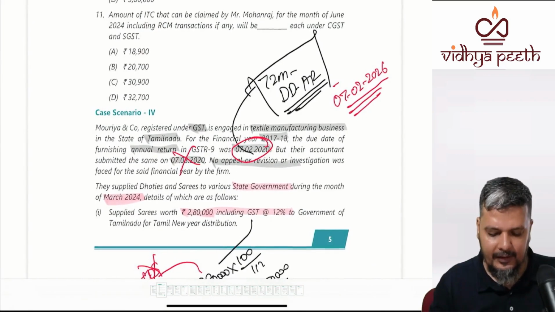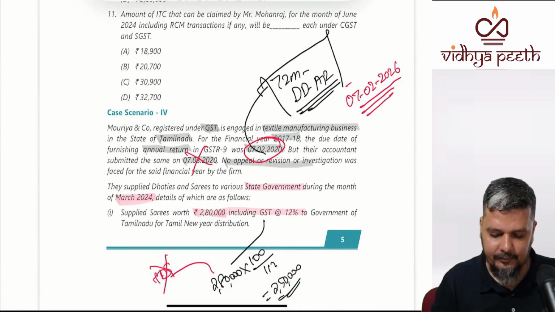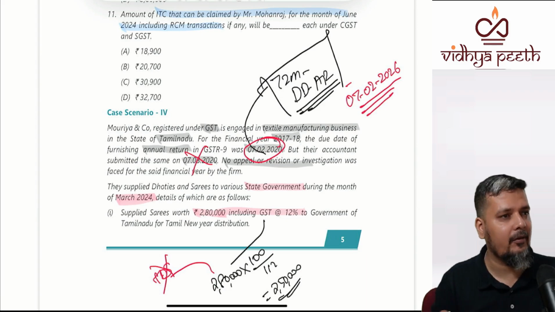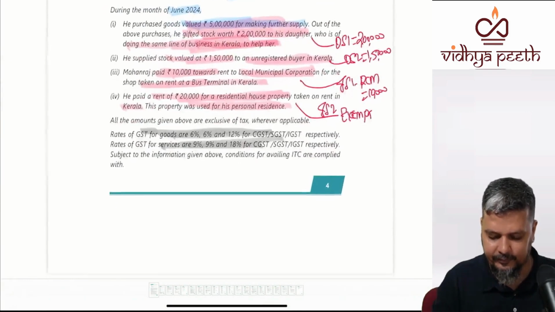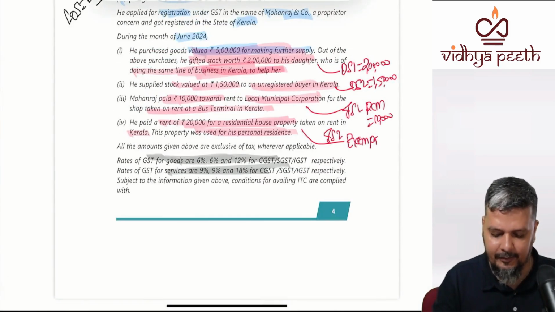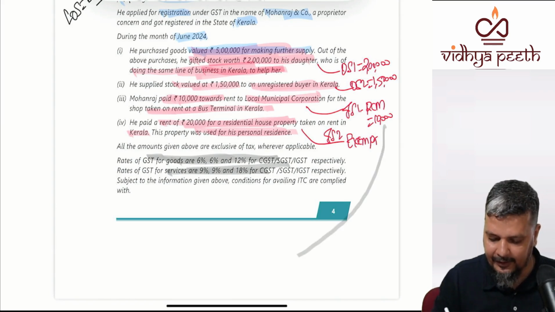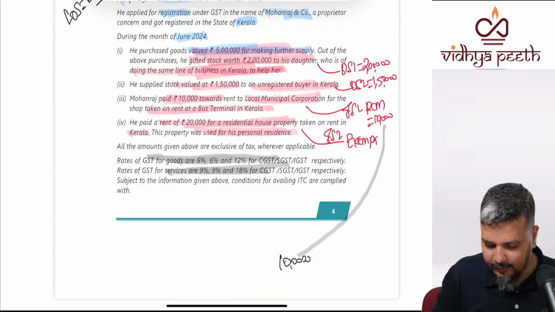What is the amount of ITC that can be claimed by Mohan Raj? Including RCM, because ITC includes RCM ITC. So what is the ITC that can be claimed? Wait, ITC is not only on this RCM. So ITC is this RCM ITC. Now you have to calculate tax, correct? Yes. This is service. 10,000 multiplied by